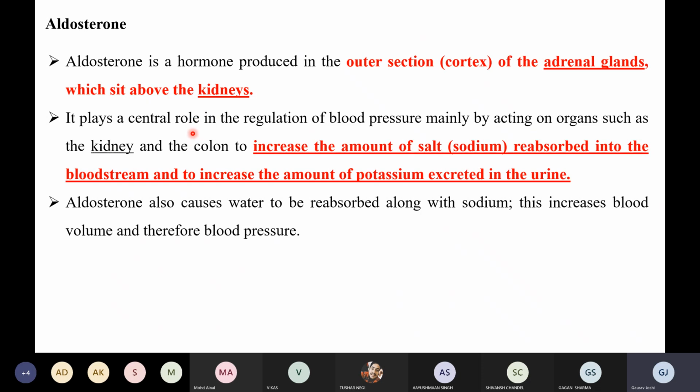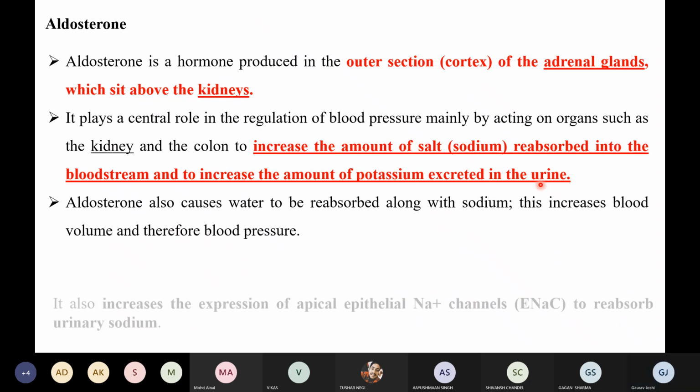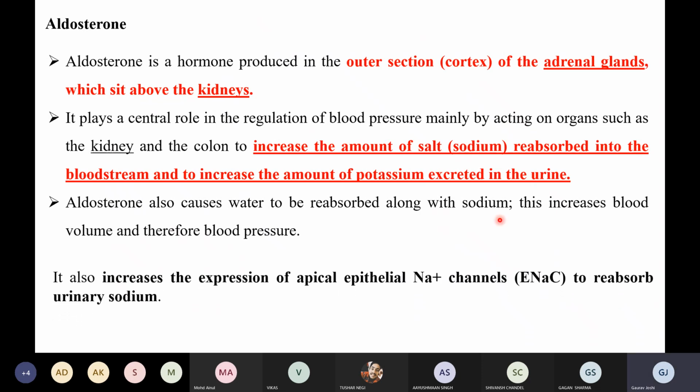So how are they doing it? They are actually allowing the reabsorption of sodium into the bloodstream, and when there is high sodium in the bloodstream, what will happen? The condition of high blood pressure, or hypertension, will occur, right? And the second thing, they are increasing the amount of potassium excreted in the urine, right? So this is the thing, right? It also increases the expression of apical epithelial ENaC channel to reabsorb the urinary sodium.